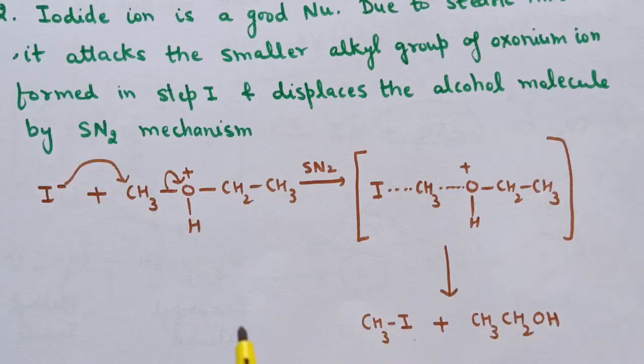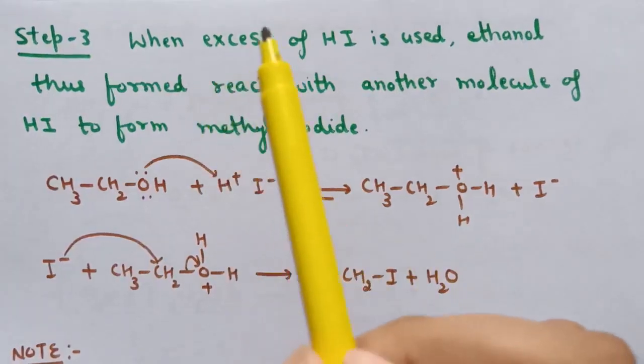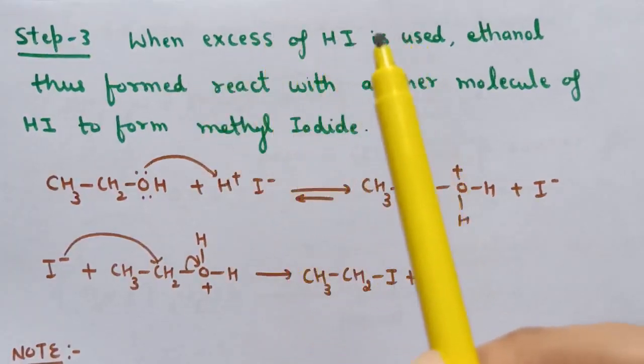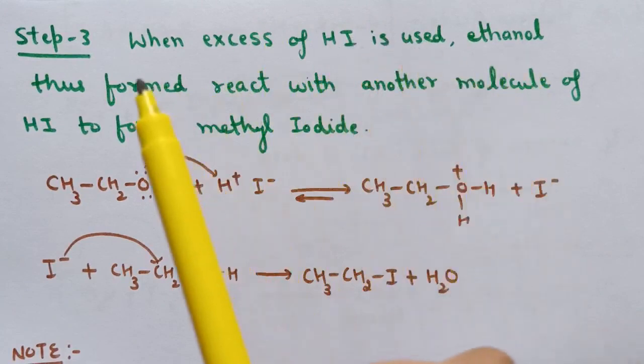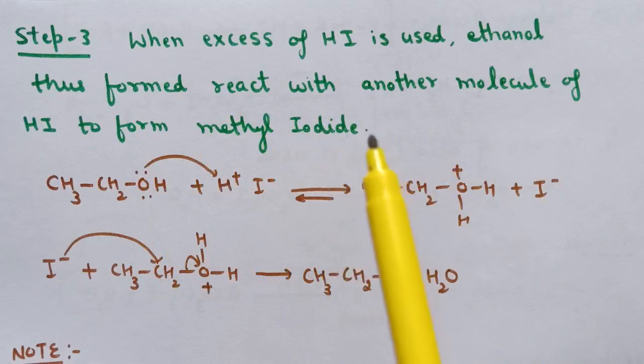Now if excess of hydrogen halide is used, then this alcohol further reacts with HI. That is, when excess of hydrogen iodide is used, ethanol thus formed reacts with another molecule of HI to form ethyl iodide.